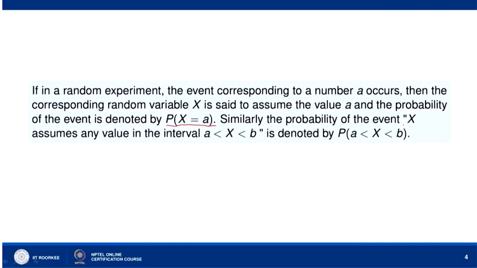Similarly, the probability of the event x assumes any value in the interval a < x < b is denoted by P(a < x < b).